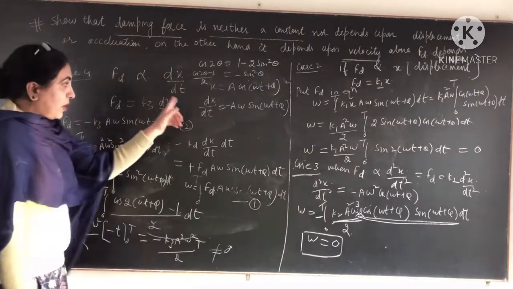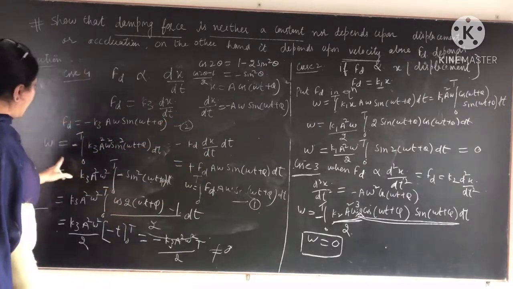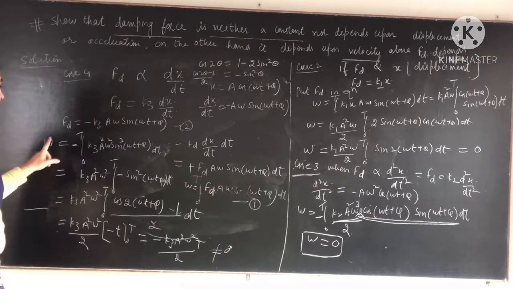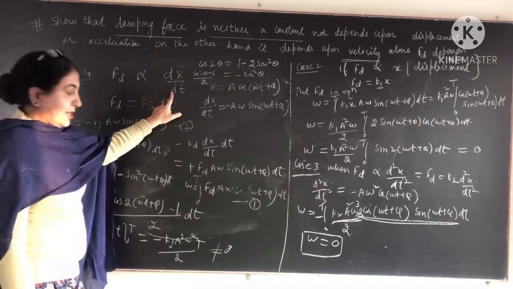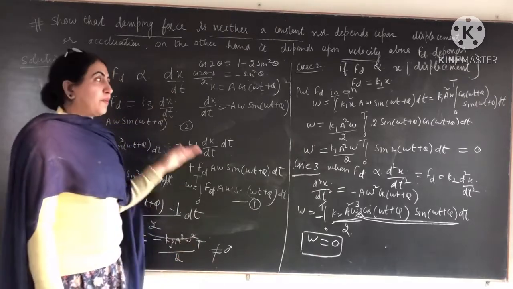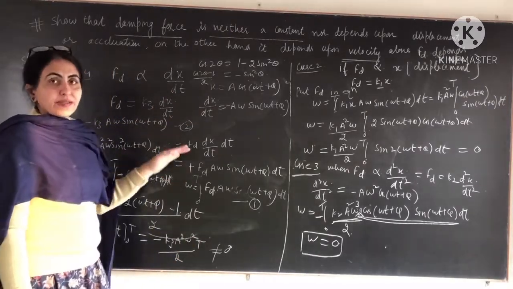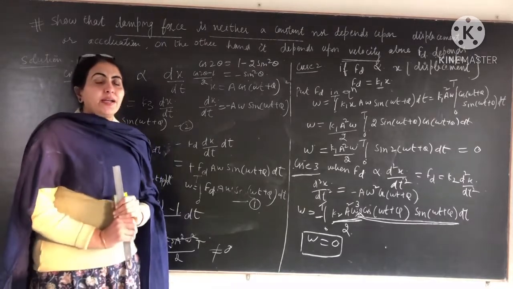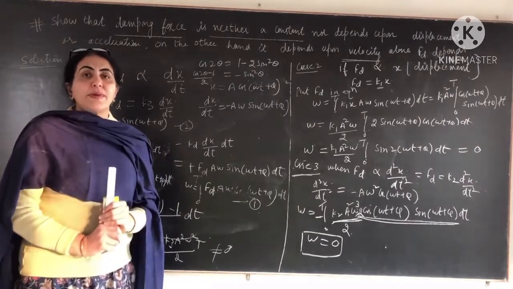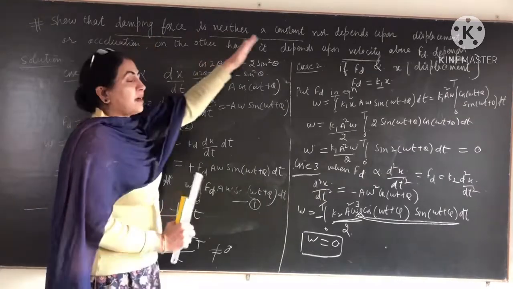So from all these, the only non-zero term comes when the frictional force is directly proportional to velocity. So we can say that the damping force depends upon the velocity, and it does not depend upon the displacement or acceleration, and it is neither a constant.